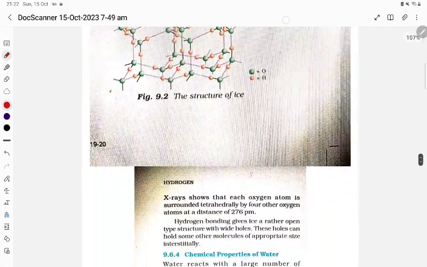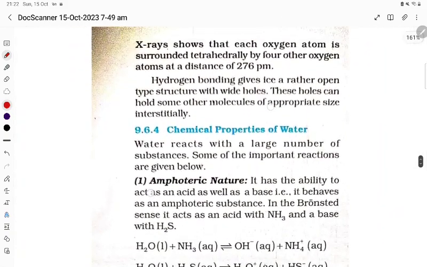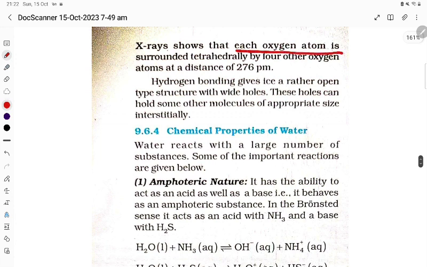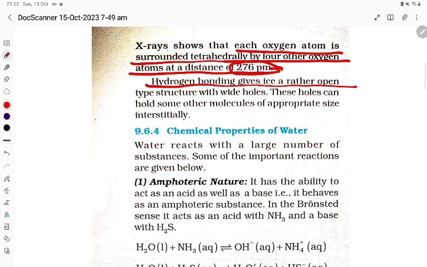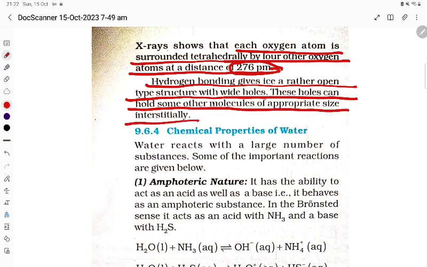Examination of ice by X-ray shows that each oxygen atom is surrounded tetrahedrally by four other oxygen atoms at a distance of 276 picometers. Hydrogen bonding gives ice a rather open type structure with wide holes. These holes can hold some other molecules of appropriate size.